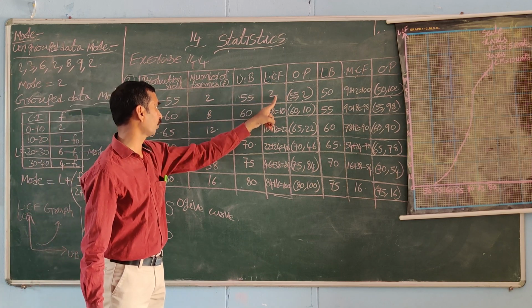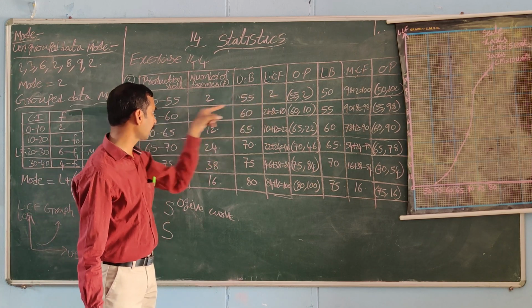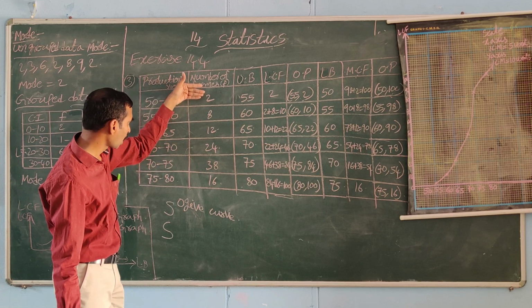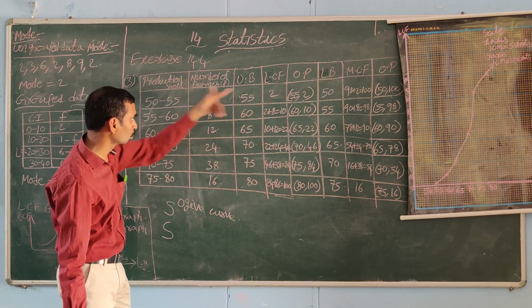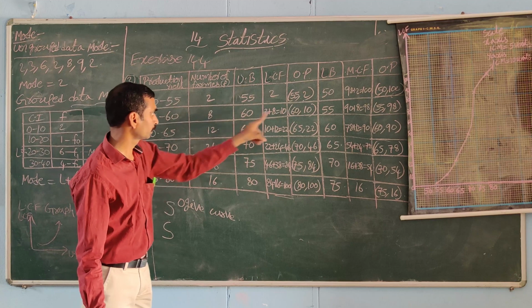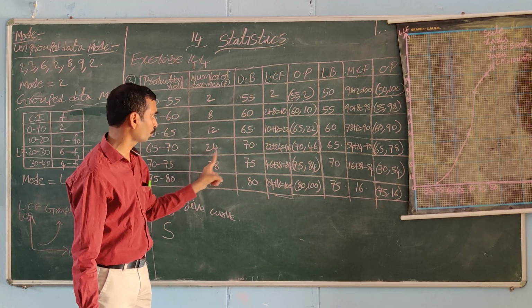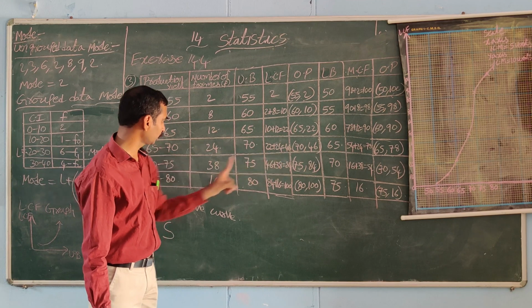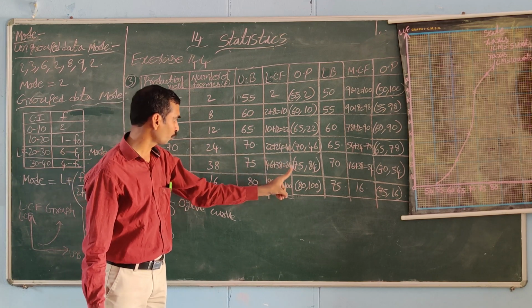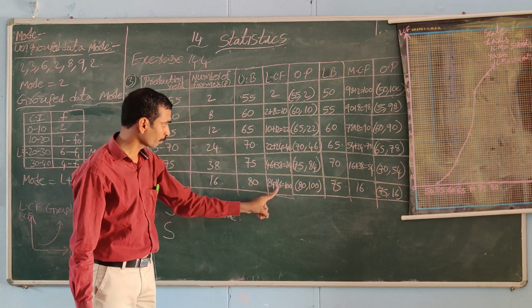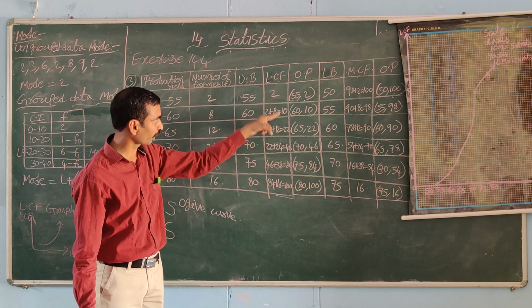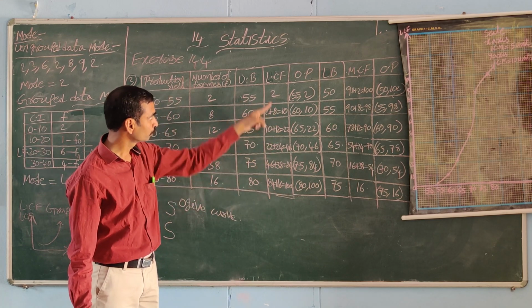How to find the LCF? Here 2 means 2. You can add the frequency from up to down. 2 plus 8, 10. 10 plus 12, 22. 22 plus 24, 46. 46 plus 38, 84. 84 plus 16, 100. Like this we can find the LCF.